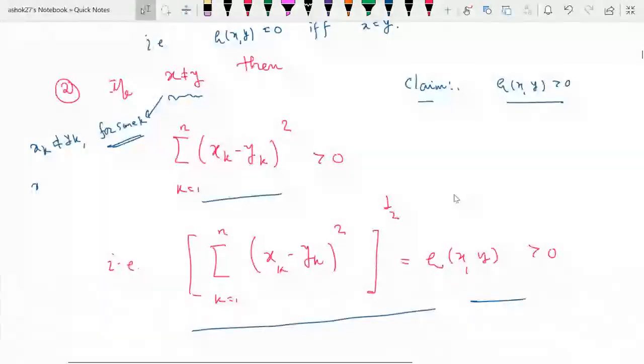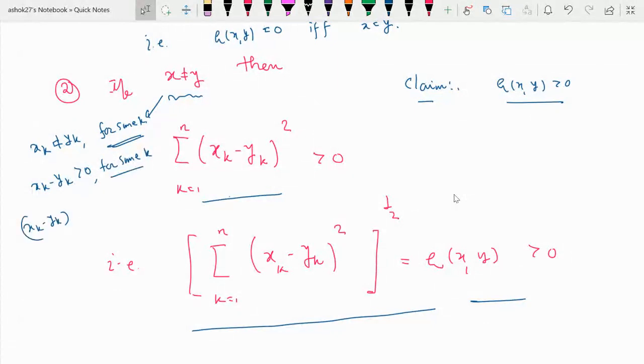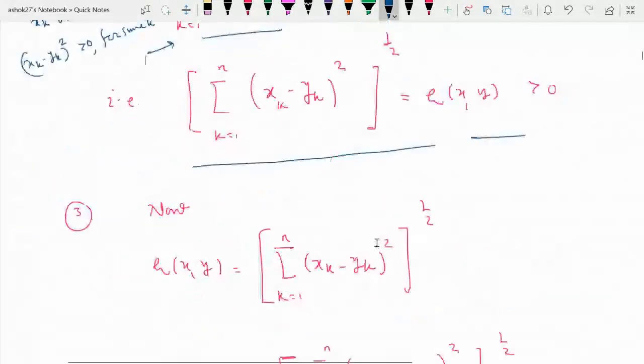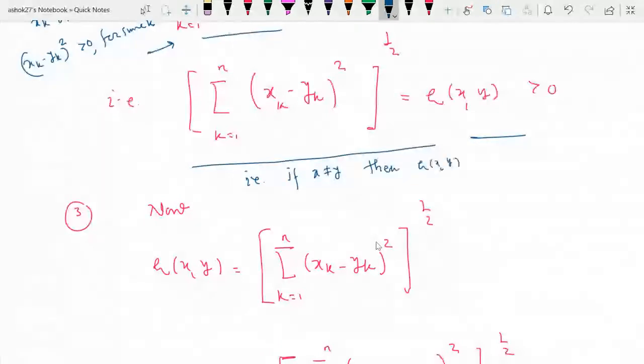It means that xk minus yk will be nonzero for some k, and surely (xk minus yk) squared should be strictly greater than 0 for some k, and that will imply this summation should be strictly greater than 0, and therefore the square root of this summation should be strictly greater than 0. It means that if x is not equal to y, then rho of xy should be strictly greater than 0.